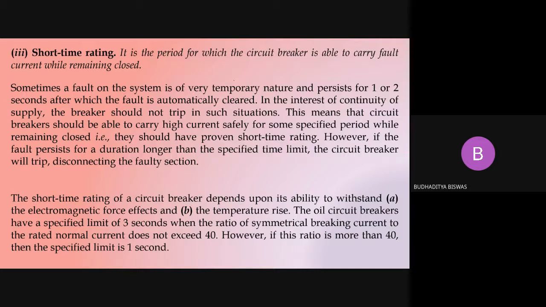Some damage obviously there, but for a smaller time, say 5 cycles, 6 cycles, or say for 1 second at least, the circuit breaker needs to carry the short circuit current. So this time is called the short time rating. Short time rating does not mean a very small time. It means when the system experiences a short circuit fault, what is the time the circuit breaker is able to carry the short circuit current? That's why the short time rating is there. This short does not mean small. It is actually the short circuit.